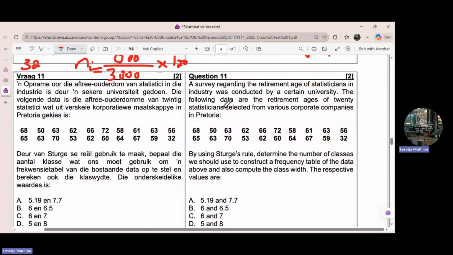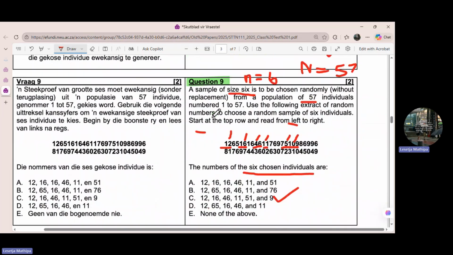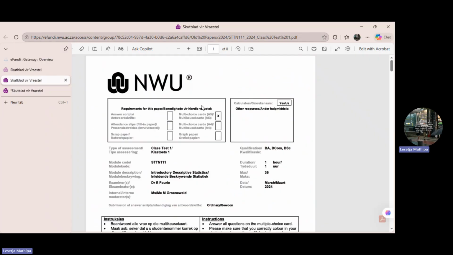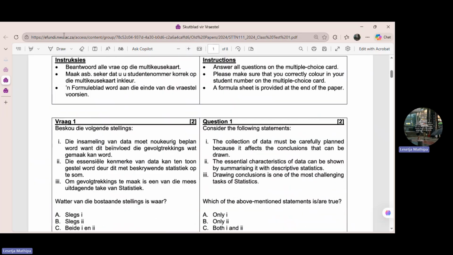Yeah, that was the 2025 question paper, chapter 2. Let me know in the comment section if you guys have any questions or any comment. Okay, now let's go to 2024, chapter 2.